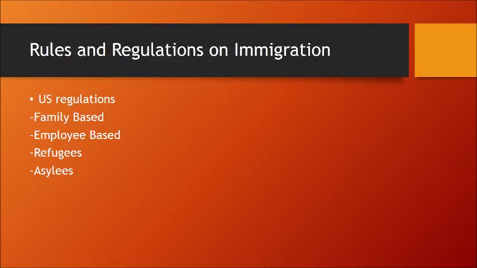According to the American Immigration Council, you can immigrate to the United States if it's family-based, employment-based, refugees, or asylees, the Diversity Visa Program, humanitarian relief, and U.S. citizenship.